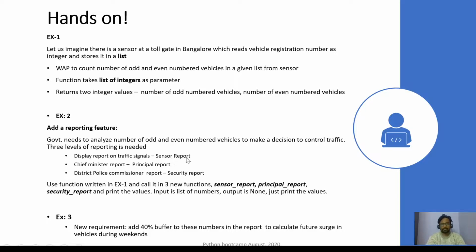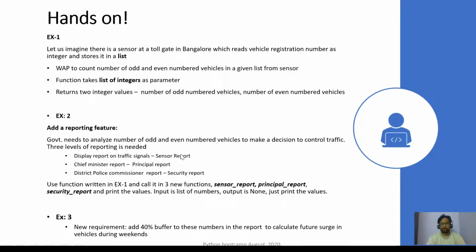The first report is just for software. It is called a sensor report. It displays the reports on traffic signals. There is also a chief minister's report that is called a principal report, and then there is a district police commissioner report. This is called a security report. So you need to write three functions: sensor report, principal report, and security report, and print these values.